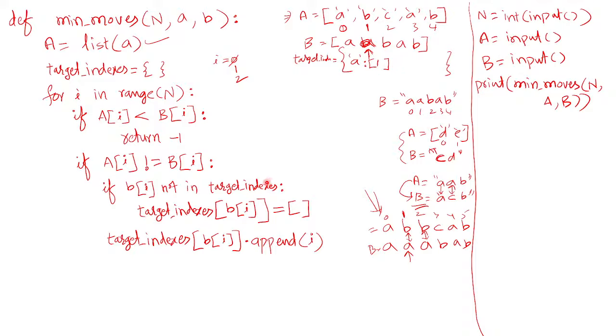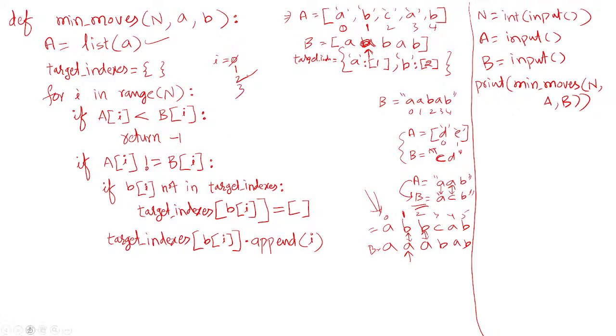Okay, so if it is not there, what does it do? It creates an empty list for the key B here. That means it creates one more element in the dictionary. The key is B and the value is an empty list. Now to that empty list it adds B of 2 with append. I value is now 2, so it adds the index 2. That means index 2 in A needs to be replaced with the letter B. Okay, so next I value becomes 3 here.